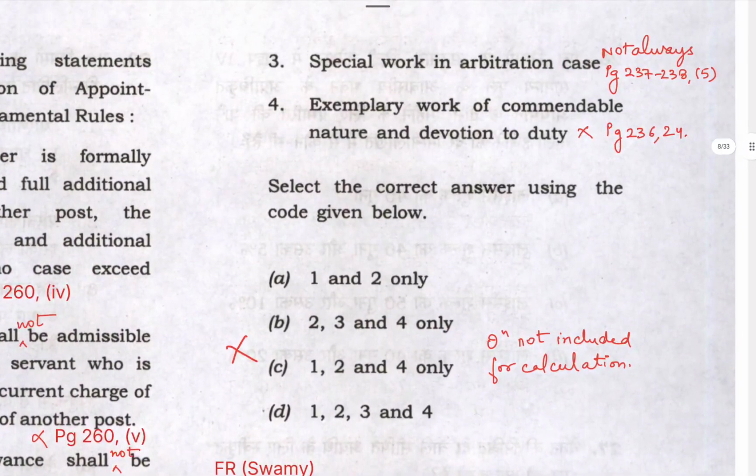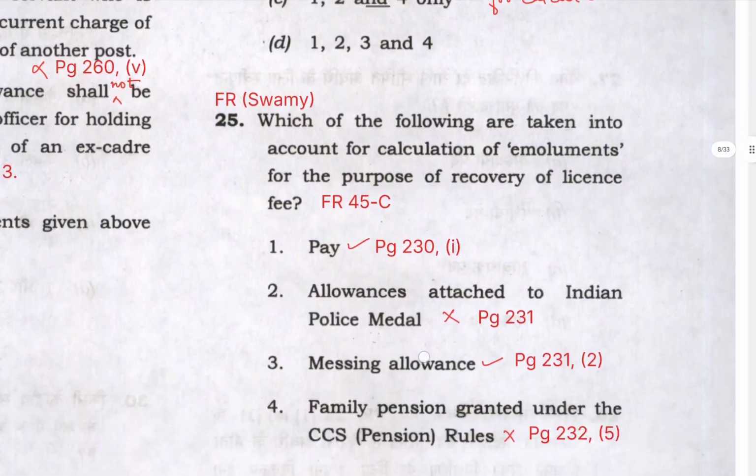And maybe also due to ambiguity in statement number 3, where they have not specified which kind of arbitration case. So if this question is asked again, you can do some logical reasoning. So let's move on to the next question.